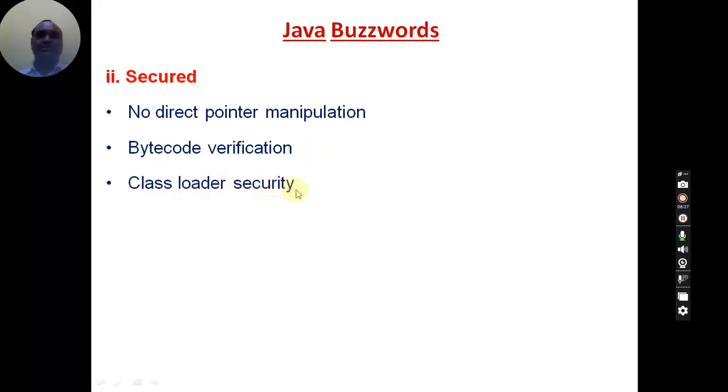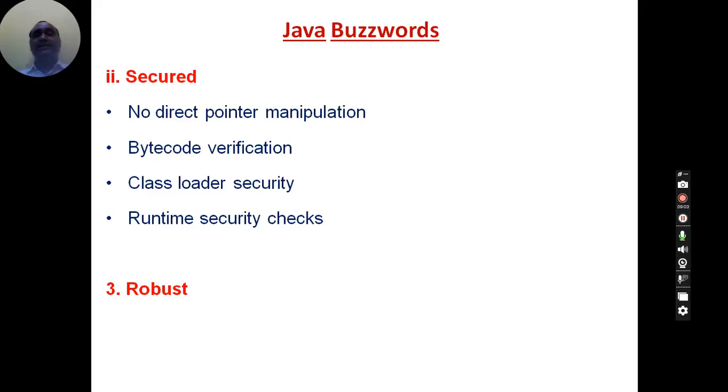And a class loader, similarly, when there is a need for loading classes dynamically at runtime, the Java virtual machine will verify whether that class is there or not. And if that class is not found at a proper location, it will immediately notify the user that the class is not found, a ClassNotFoundException. So like that some error messages will be displayed to the user, so that the user comes to know what is happening when the program is running.